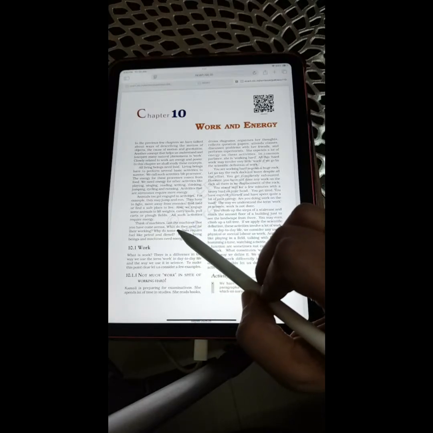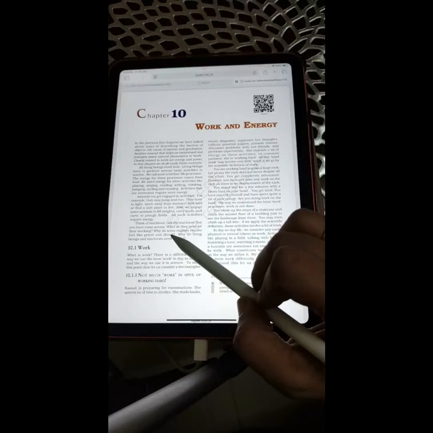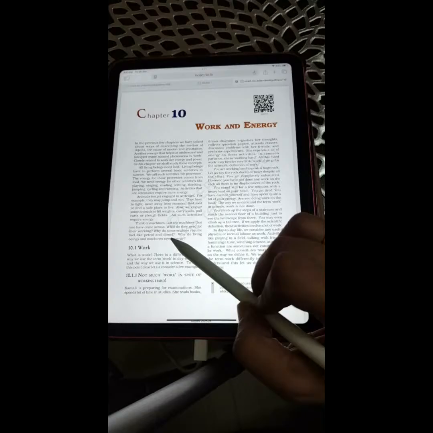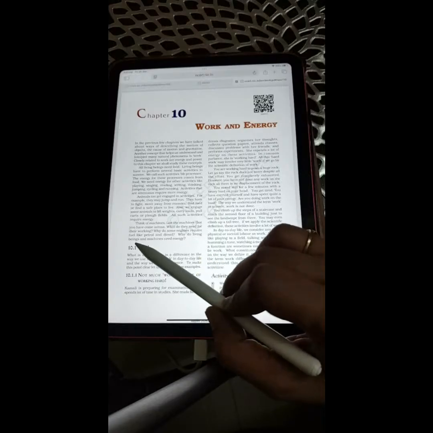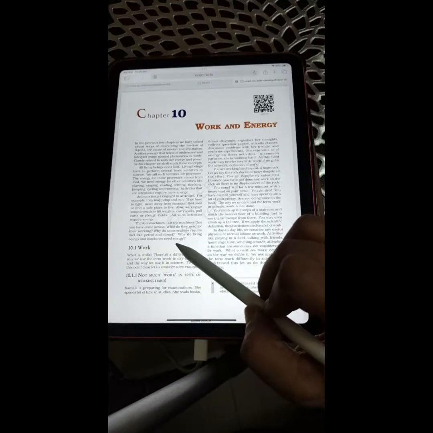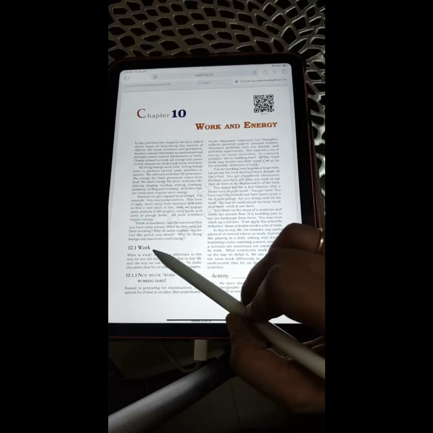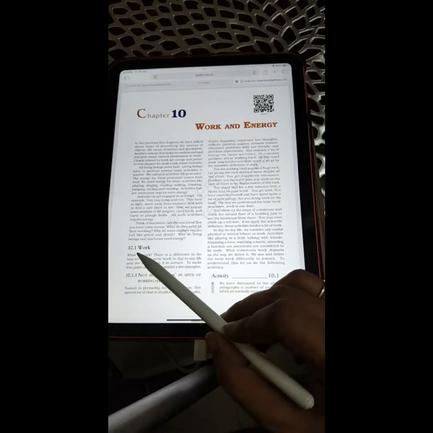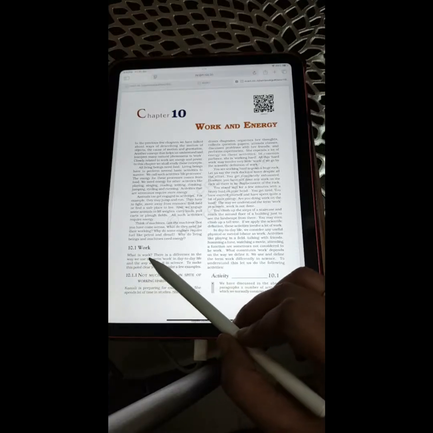Think of machines. List the machines that you have come across. What do they need for their working? Why do some engines require fuel like petrol and diesel? Why do living beings and machines need energy? So here we go with the reading of 10.1 Work.